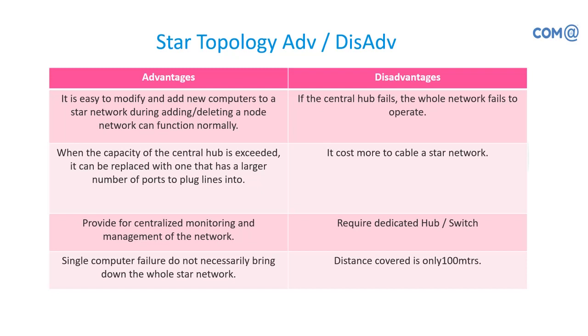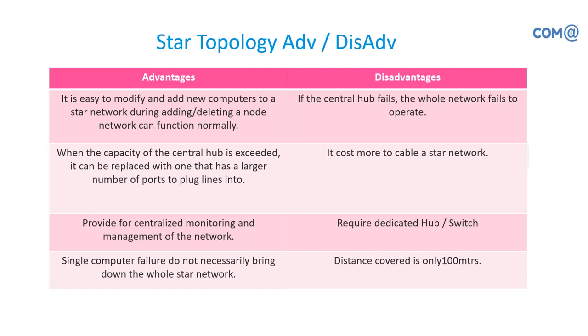It costs more to cable a star network. So cable cost is high compared to coaxial cable, and you need to have a separate RJ45 connector, and you need to have a crimping tool. So everything should be there to arrange the setup. So a little bit costlier. It requires a dedicated hub or switch, dedicated devices, that adds a cost to the topology. Compared to bus, there is no device required, whereas here we need to have a dedicated device.